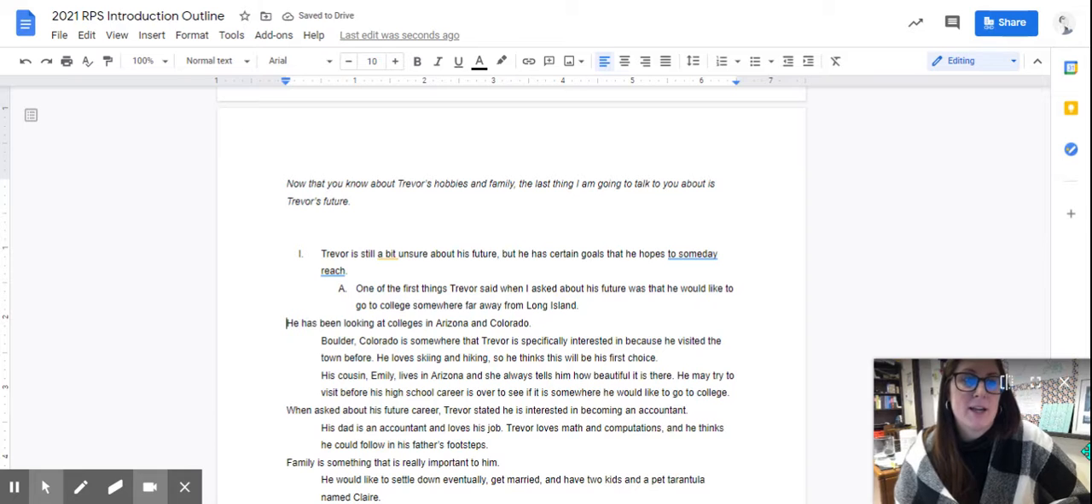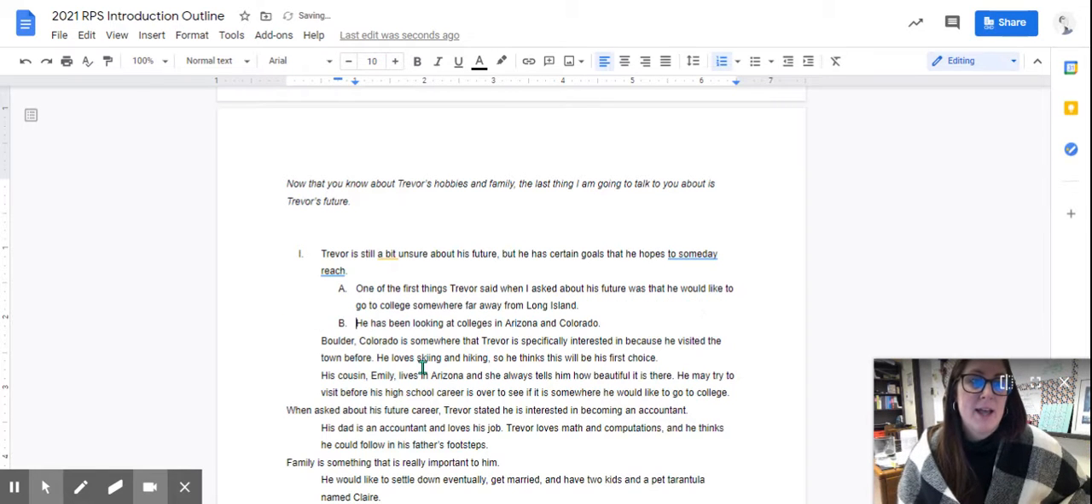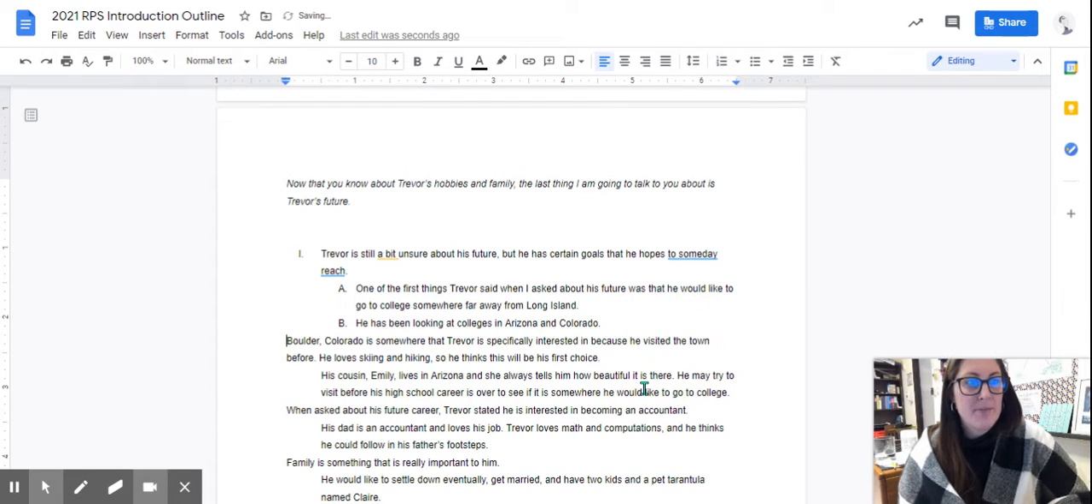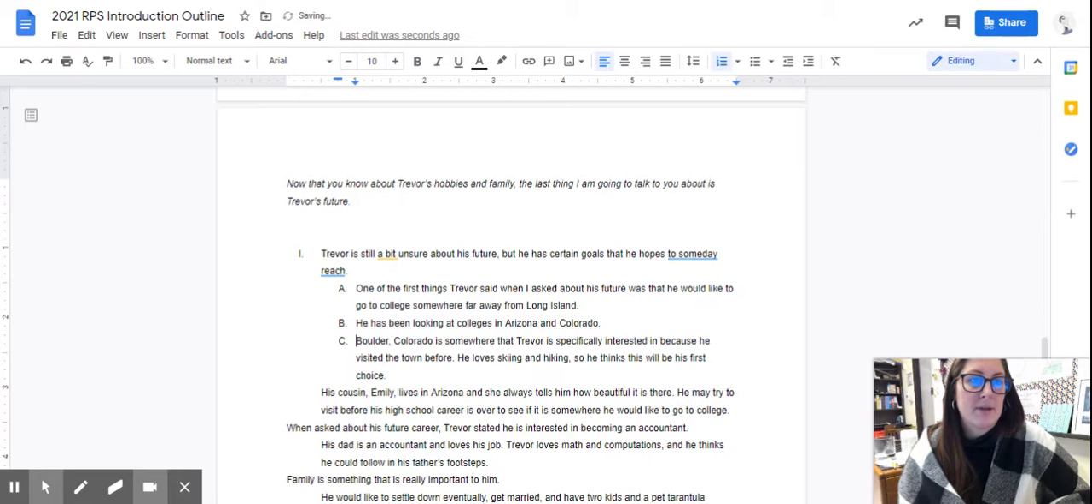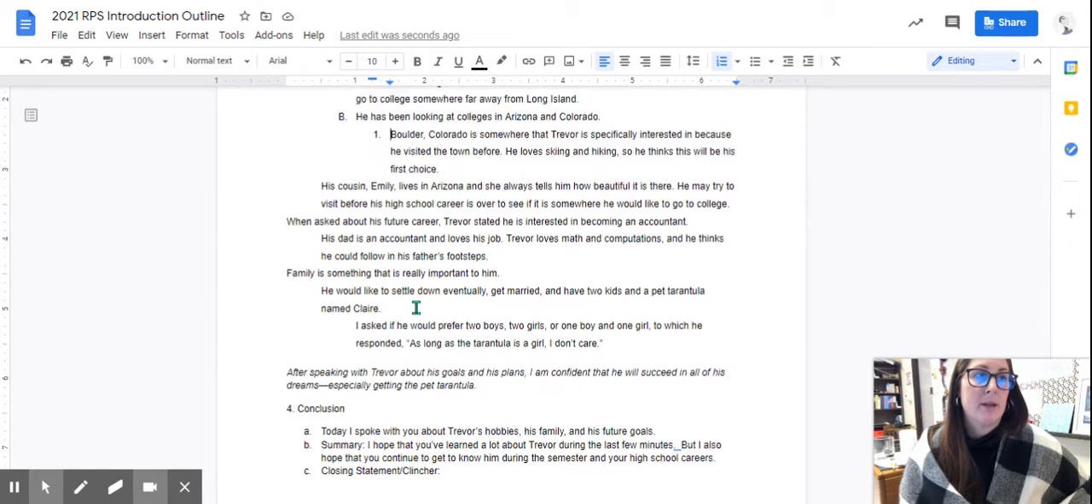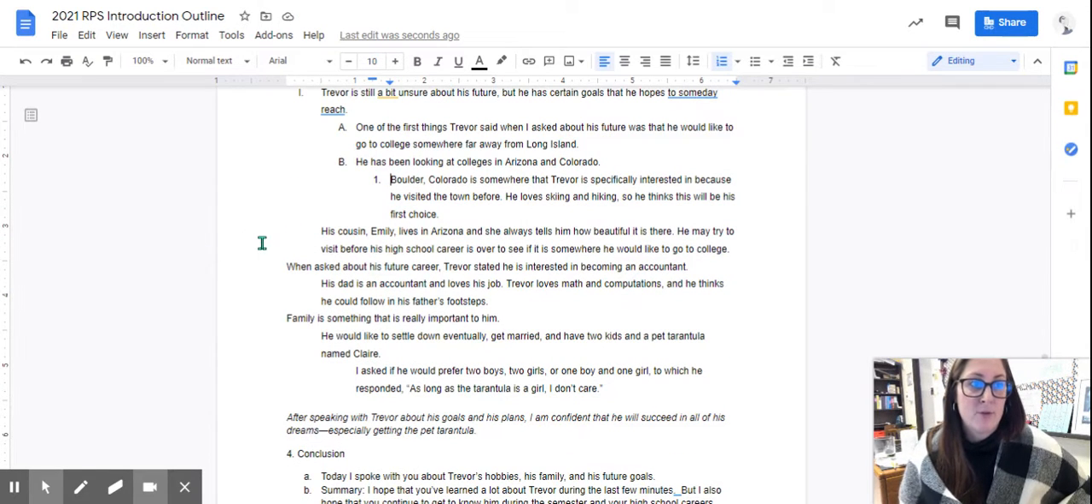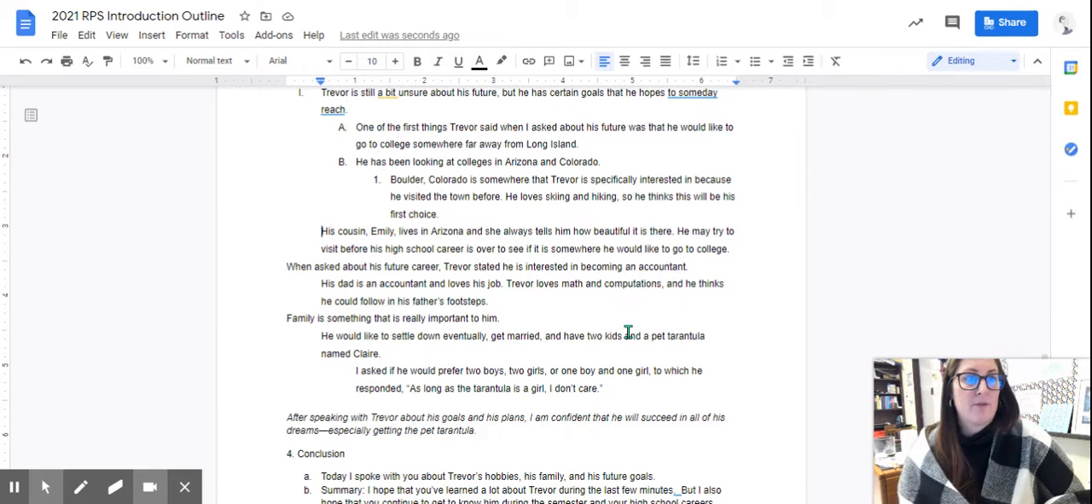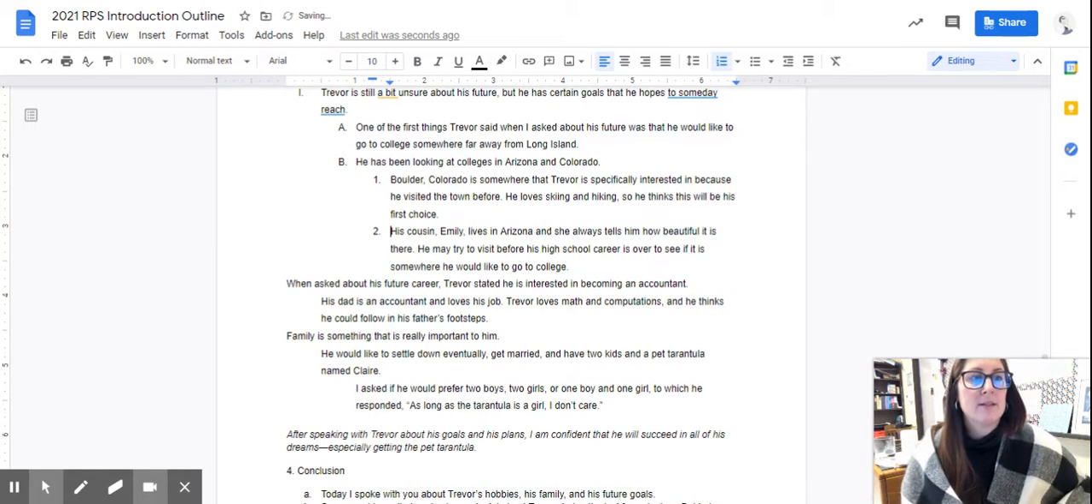And then he's been looking at colleges in Arizona and Colorado. And now I'm going to go underneath that because we're talking about Colorado. Boulder, Colorado, somewhere Trevor's specifically interested in because he visited the town before. He loves skiing and hiking, so he thinks it'll be a good first choice. And then his cousin lives in Arizona and always tells him how beautiful it is there.